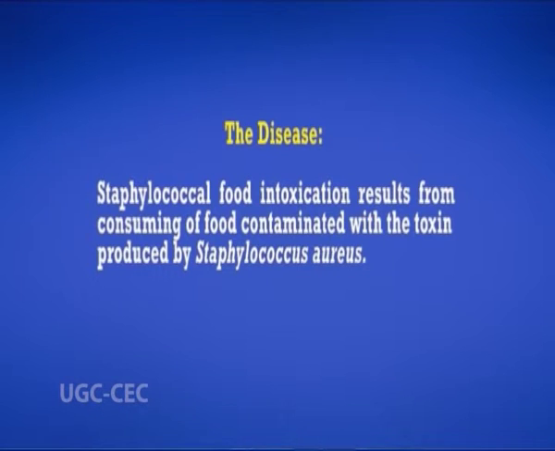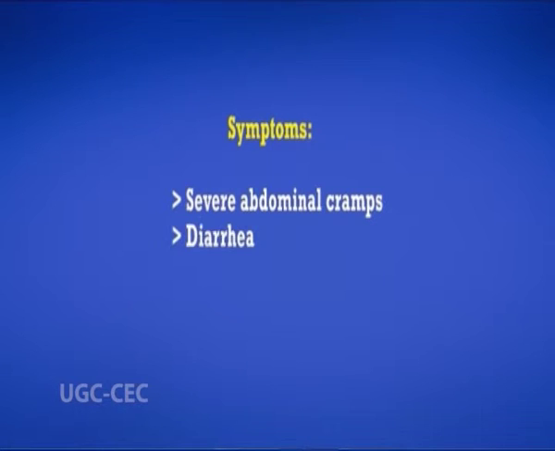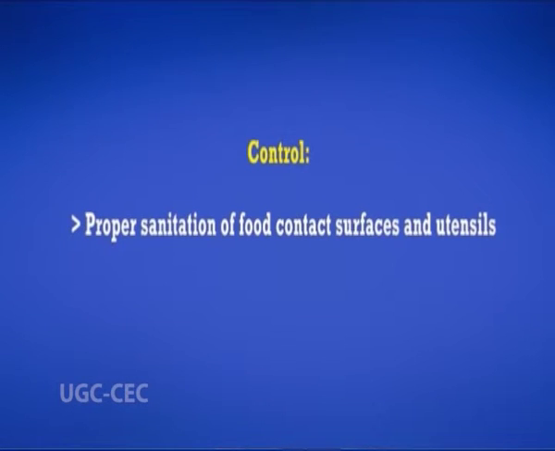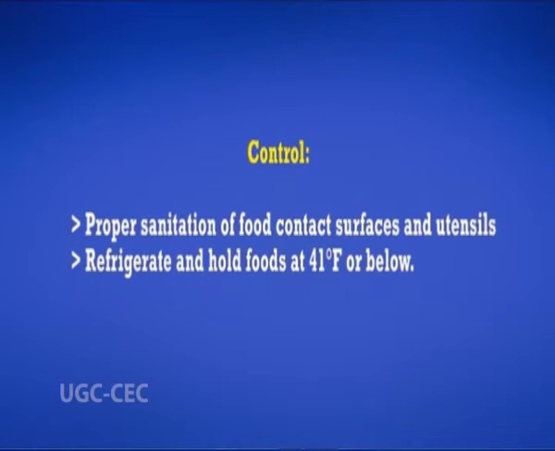Staphylococcal food intoxication results from the consumption of food contaminated with the toxin produced by Staphylococcus aureus. The symptoms include severe abdominal cramps, diarrhea, nausea, and vomiting. The incubation period for this disease ranges from 1 to 6 hours. To control this disease, proper sanitation of food contact surfaces and utensils is very necessary. Refrigerate and hold foods at 41 degrees Fahrenheit or below.